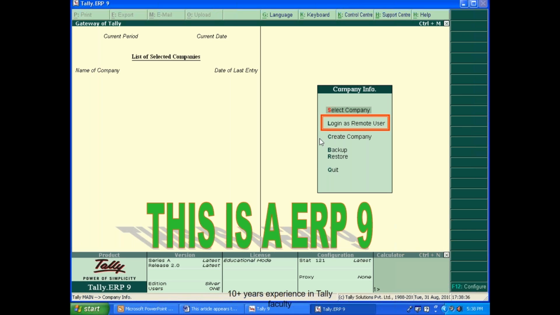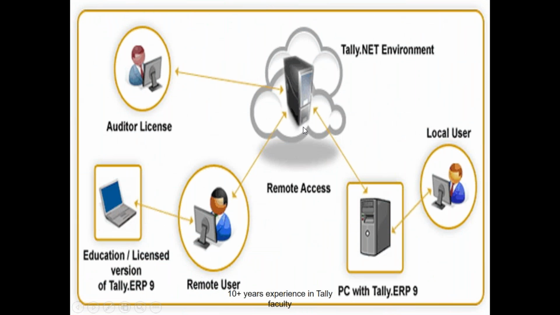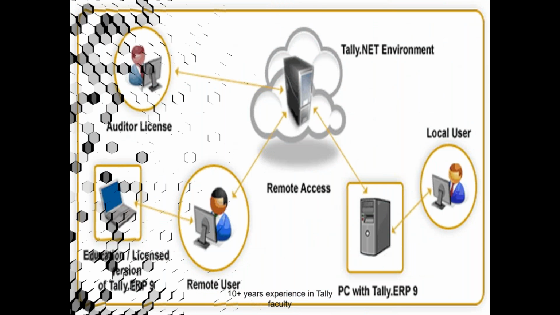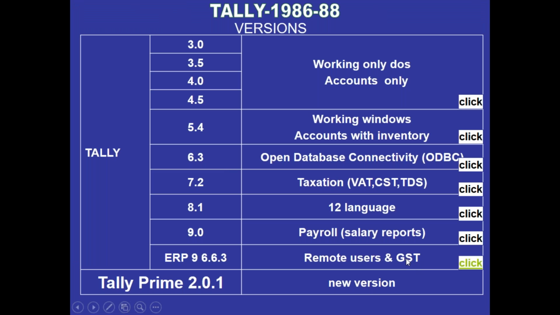Login as remote user is nothing but when you want to access another PC's data remotely online. At that time, just click this option, login as remote user. Once you click this option, it directly connects head office to branch, branch to head office. This function is available in ERP 9 and forward to the latest version. That feature was added in ERP 9, and a new thing in 2017 was GST implementation. And the same in Tally Prime, which is a new version compared to ERP 9.